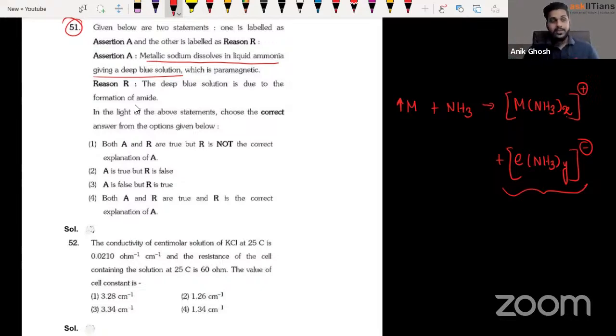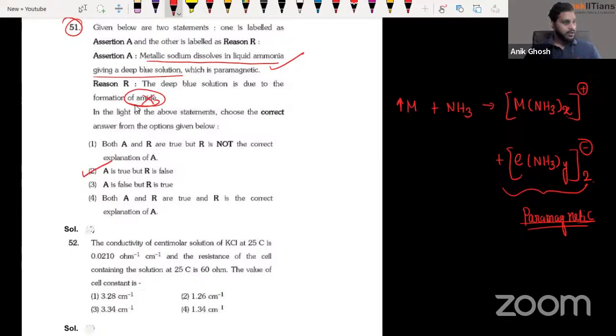What would actually happen is, guys, this color would start fading away, because this is a paramagnetic electron, right? Paramagnetic means single electrons. When you are giving more and more metal, the electrons get paired up and start becoming diamagnetic systems. As a result, guys, your color fades away. I guess you know about this from our s-block, right? So the assertion is right. The deep blue solution is due to the formation of amide. All right, this is wrong. So guys, the assertion is correct and the reason is wrong. Assertion is true and the reason is false. This is going to be the correct answer.